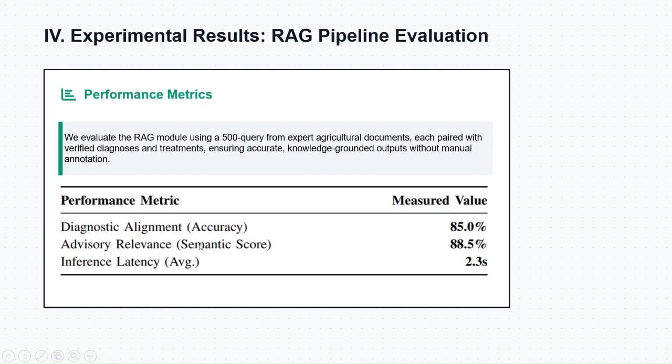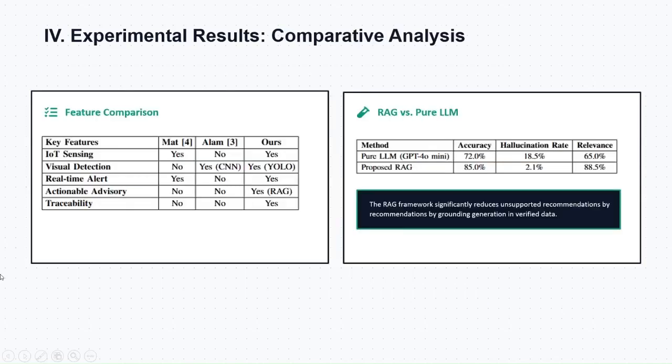Advisory relevance is 88.5%. The treatment advice matches expert recommendations closely. Response time is 2.3 seconds, fast enough for practical farm use.